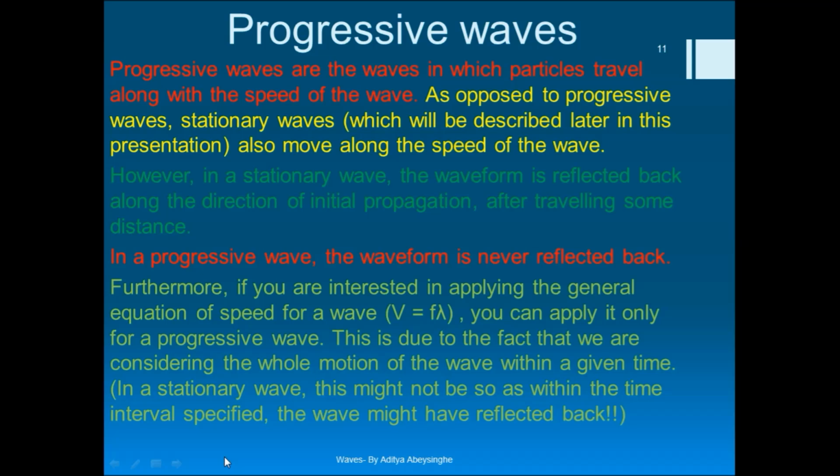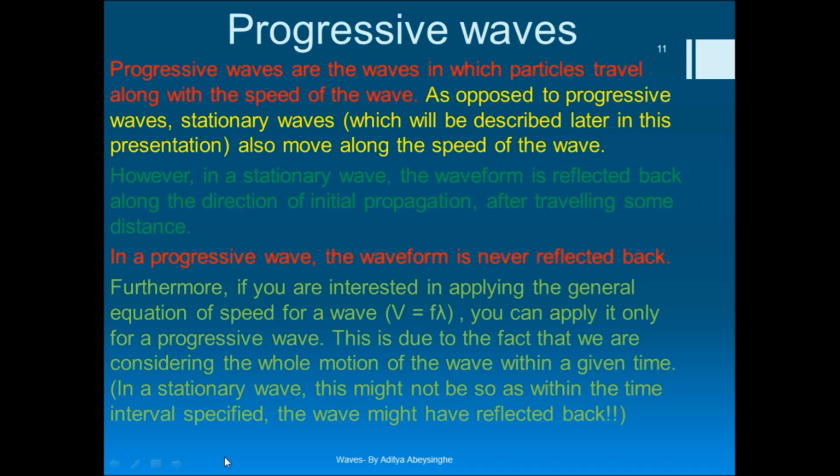We take only the appearance, right? What I mean by the appearance, I will explain to you in the next video in detail. So in this classification we look at the movement of the particles, not whether the particles move in a direction perpendicular to the energy transmission or parallel.